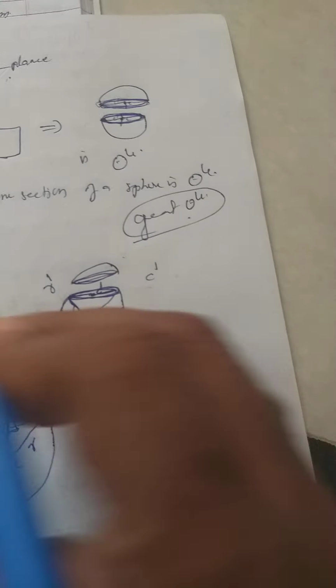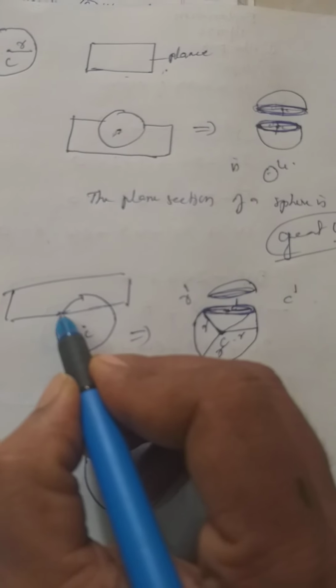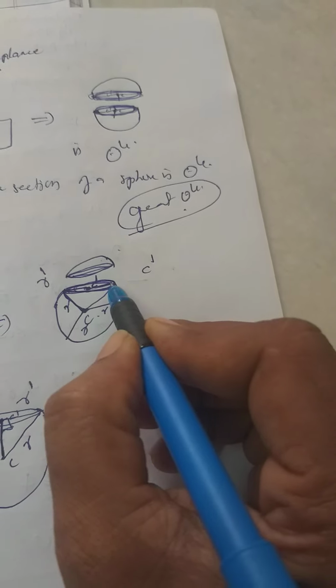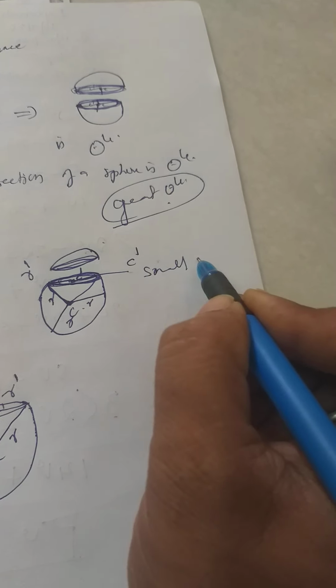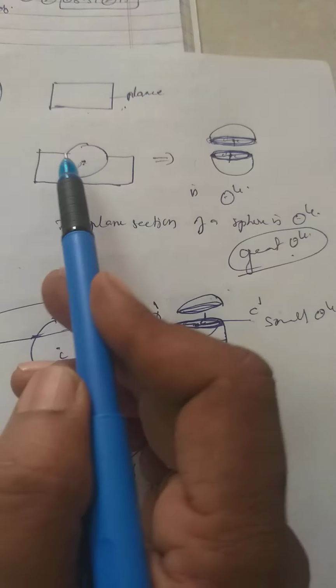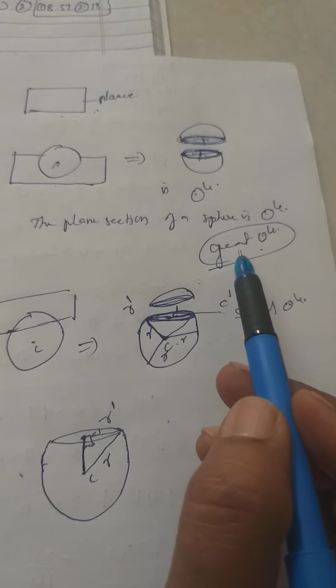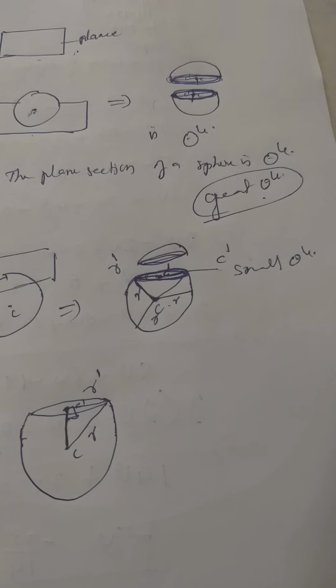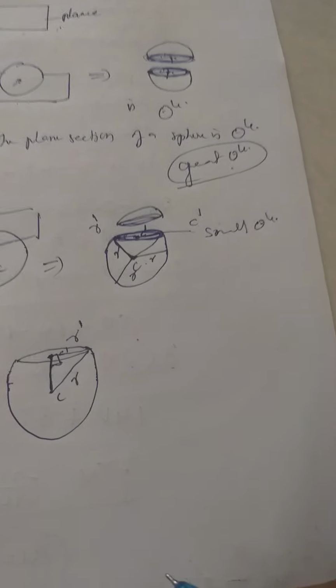Here the plane cuts the sphere at this point, and the common portion is a circle. This circle is called a small circle. If the plane passes through the center, then only that common portion is called a great circle. Otherwise it is a small circle.